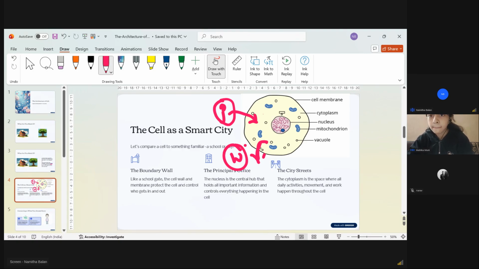Have you ever heard about DNA or gene or something? Yes, ma'am. This DNA or gene is placed inside this nucleus. That is the information center. Gene means it is the information related to your characteristics, and what is happening in your body will be decided by this DNA, which is present inside the nucleus. Got it? Yes, ma'am.